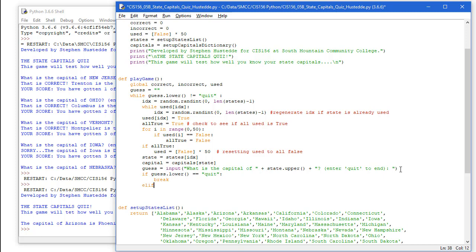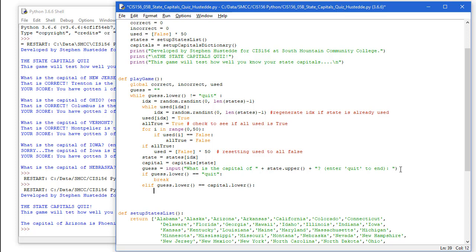And then we want an elif, guess.lower is equal to capital.lower. So I'm going to take the case sensitivity out here, and we'll do a print statement.